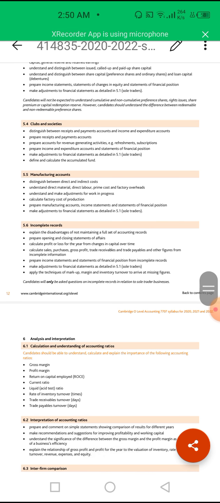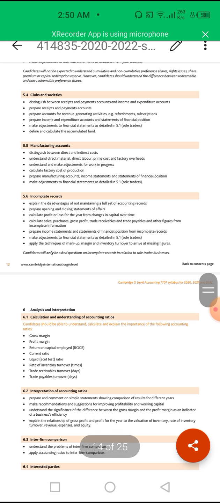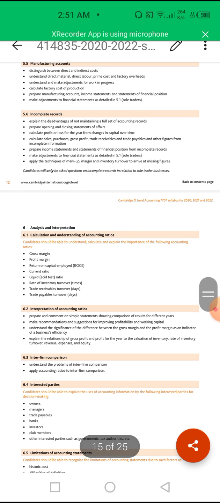Then incomplete records. Most of the people don't have the full double entry system, so they have multiple things and get confused, and they don't know how to manage their accounts. So we will take the things which they have and we will produce or manage those accounts and show them how to calculate their profit and losses.